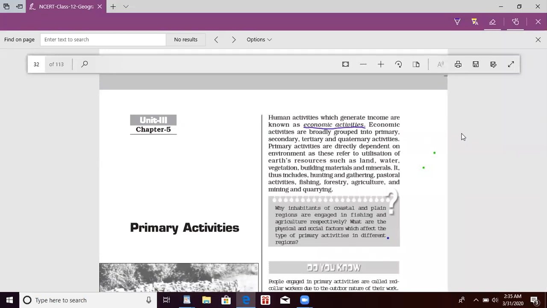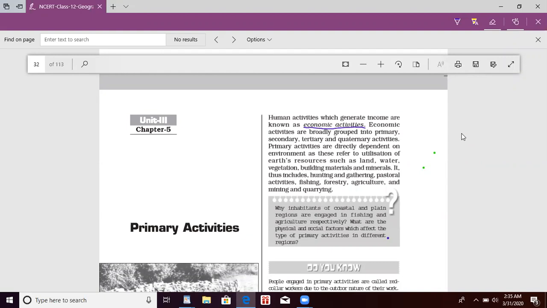Human activities which generate income are known as economic activities. Economic activities are broadly grouped into primary, secondary, tertiary, and quaternary. Primary activities are totally dependent on the land, meaning we get all the resources from the land, and when we manufacture all these products into finished goods, it comes under secondary.